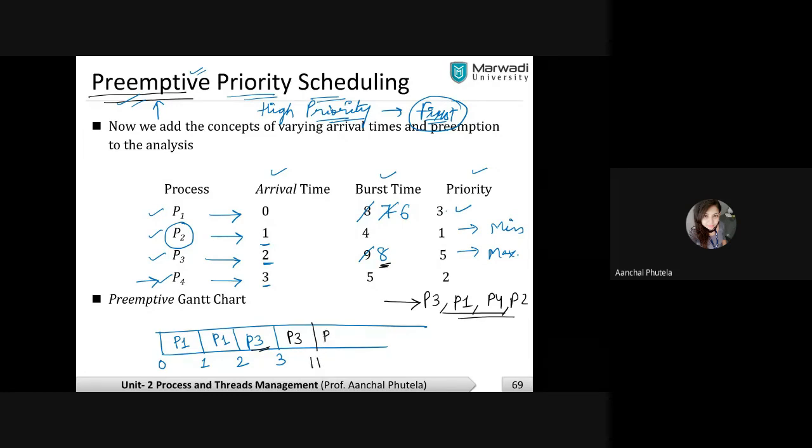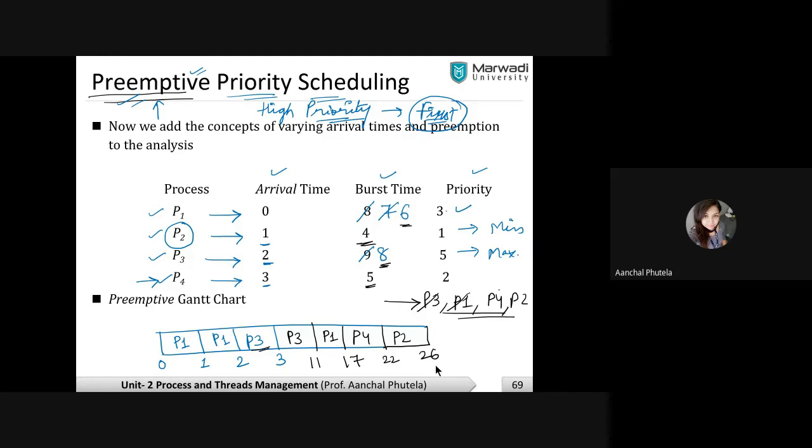After P3, P1 will be executed for 6 seconds. After P1, P4 will be executed. P4 को कितने, 5 seconds. Then P2 will be executed for 4 seconds.